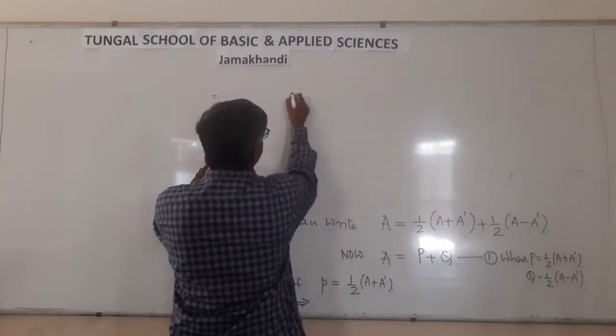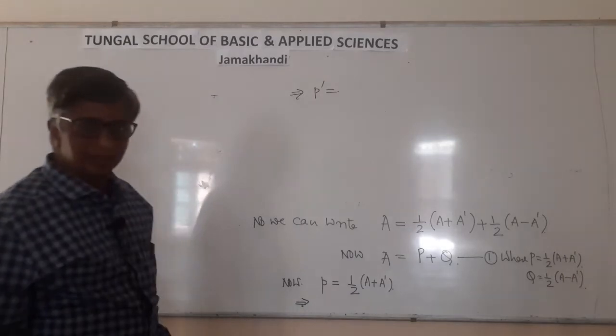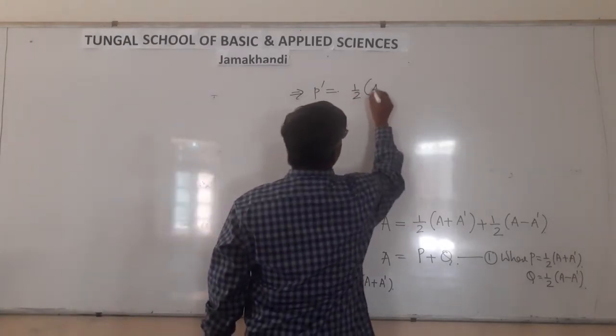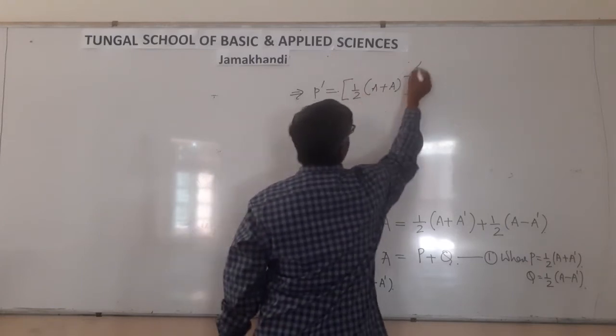This implies P dash equal to 1 by 2 (A plus A dash) raised to dash. Correct?